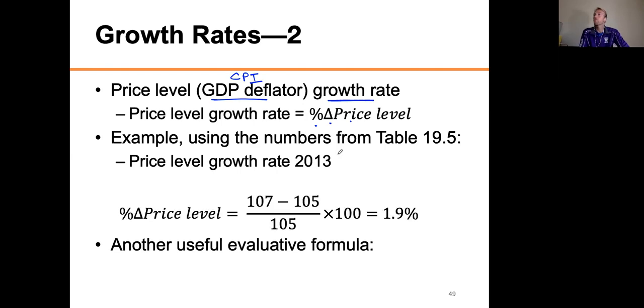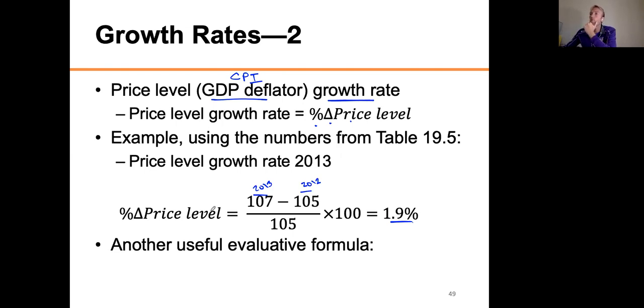Okay, so here's the numbers hopefully that you got. The price level was 107 in 2013, and then it was 105 in 2012. And so I go new minus old over old, and I get 1.9%. In other words, the price level went up 1.9%, or on average, the inflation rate between 2012 and 2013 was 1.9%. Okay.